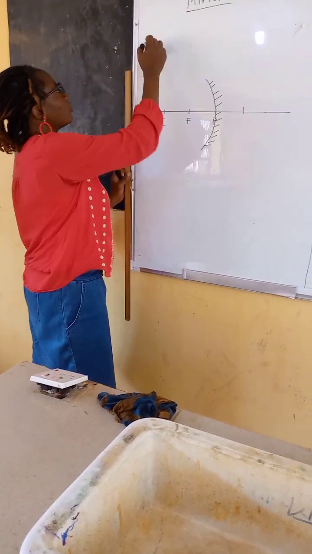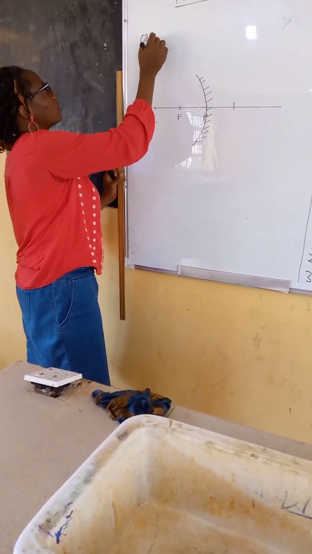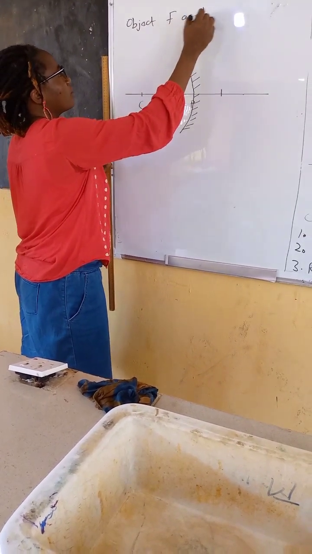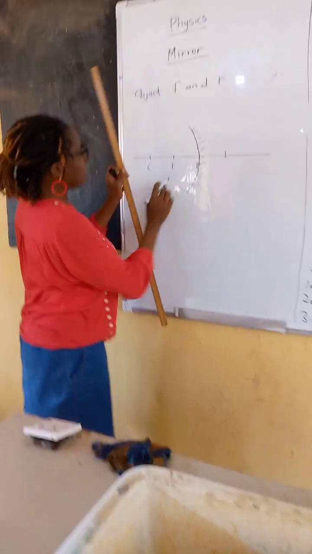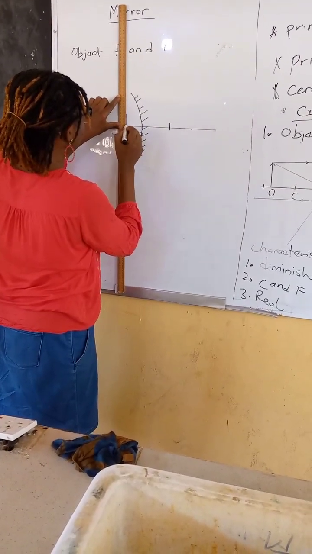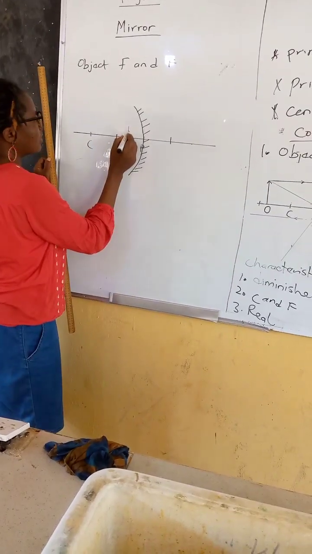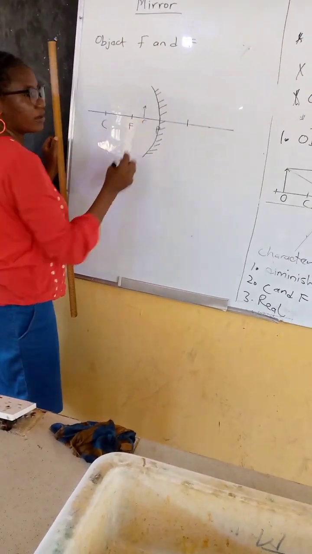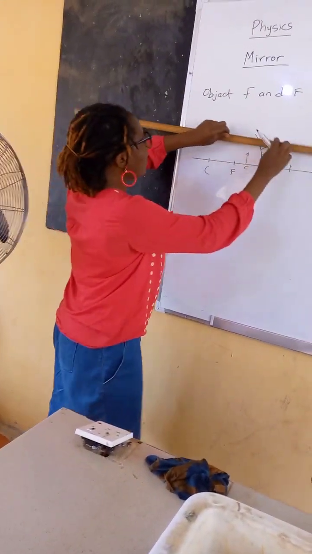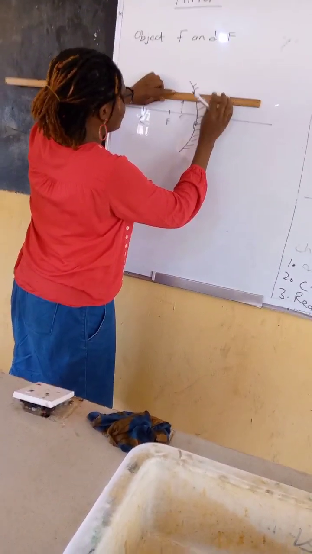Okay, I say let the object be where now? The object will be between what? F and P. So if I draw my object somewhere here, see my object, now I label it as O. Okay. The next thing I will do, we will draw a parallel ray from the object.